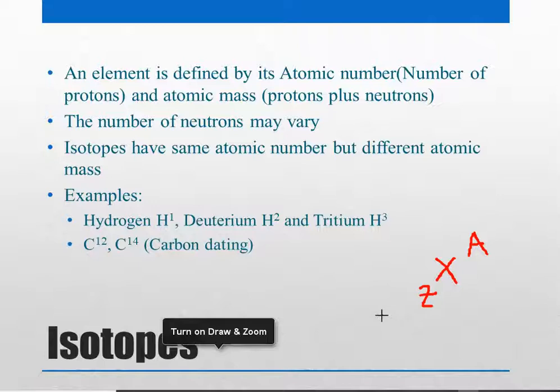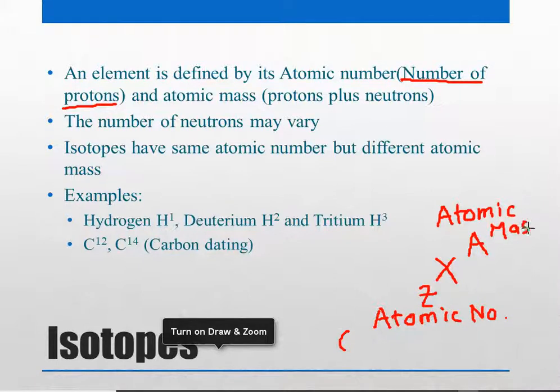Atomic number is basically the number of protons, and atomic mass is protons plus neutrons.